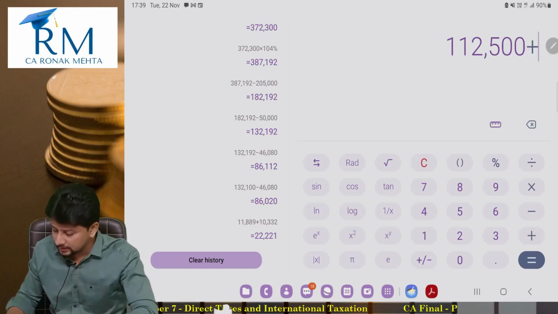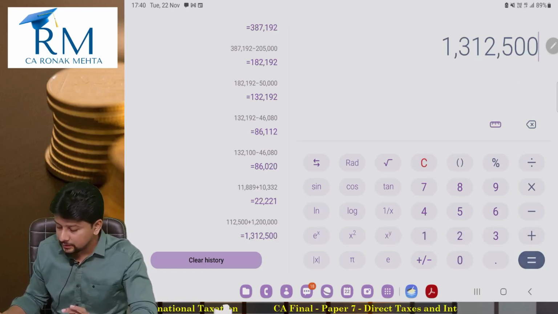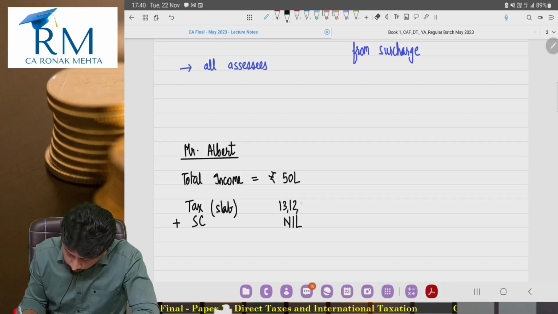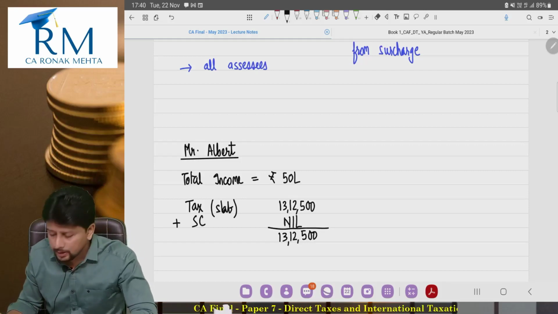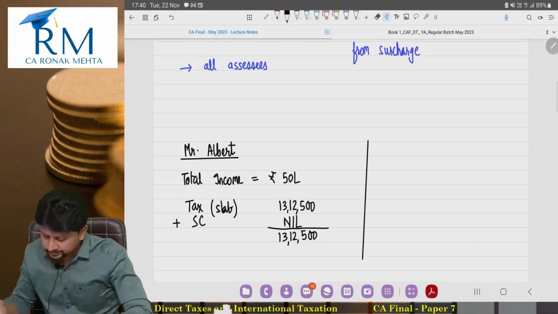So 30% of 40 lakhs is going to be 12 lakhs. So his tax is going to be 13,12,500. No surcharge applicable. This is going to be his tax liability. Of course, health and education cess is also payable, but currently I am not getting into health and education cess.